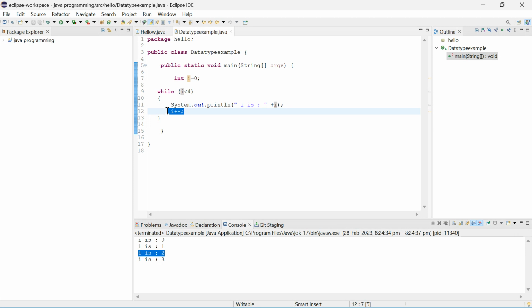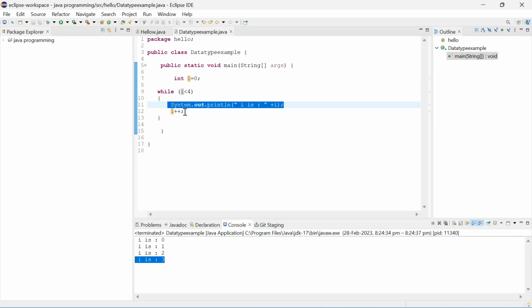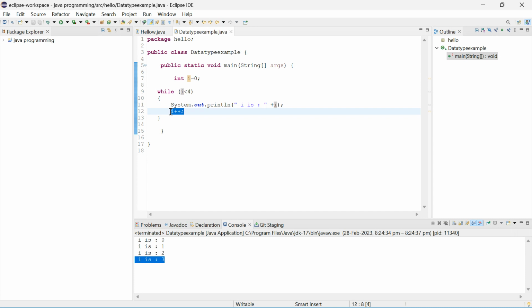So again increment the I value. I value is 3 now. Okay. Check the condition. 3 is less than 4, right? Yes. So that's why we got the line, right? Then after incrementing the I value, what is the I value now? 4. I value is now 4.